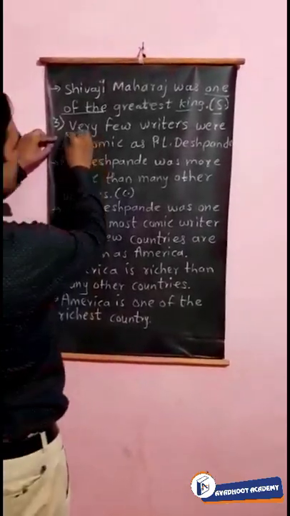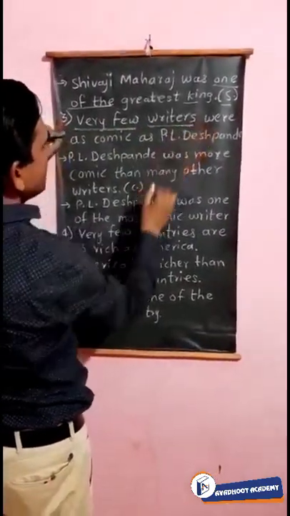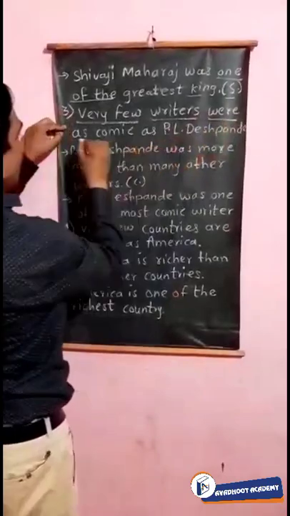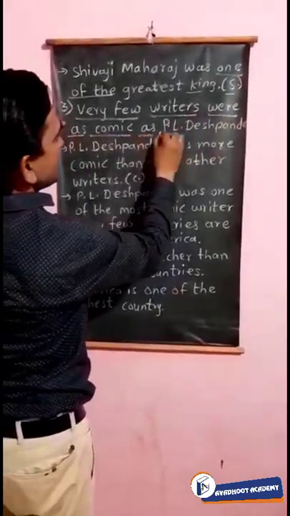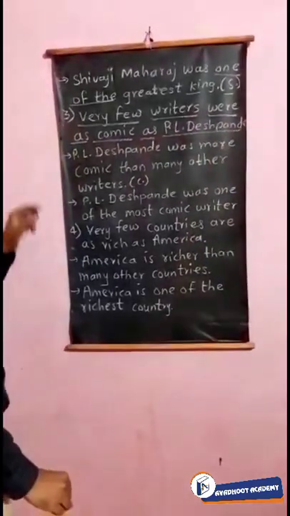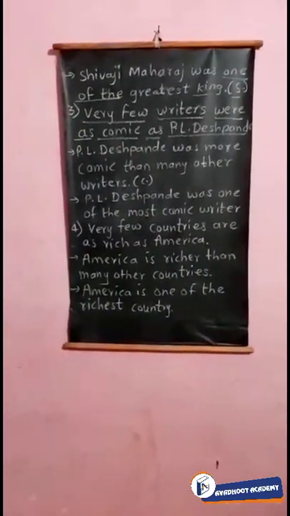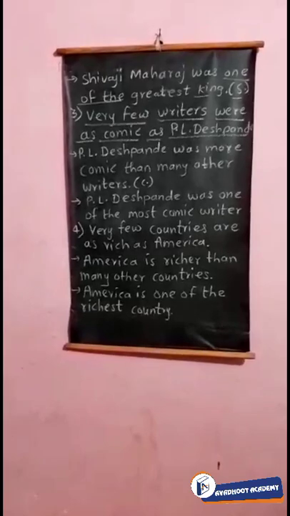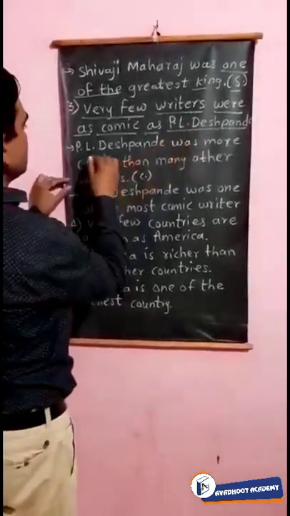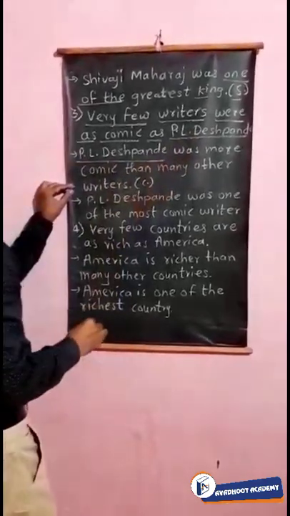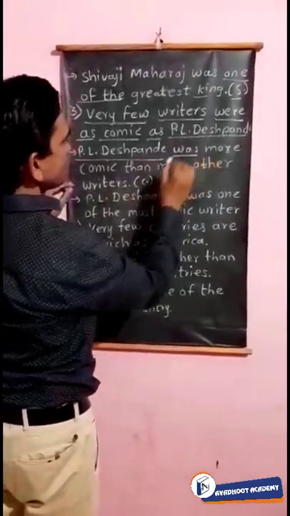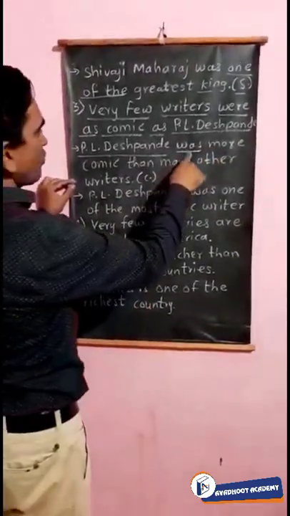Now the next sentence, that is the third example for the very few sentences. So, very few writers were as comic as P.L. Deshpande. Okay, that is Pula Deshpande. So the last word we will take first, P.L. Deshpande. So for the singular noun we are taking here was.